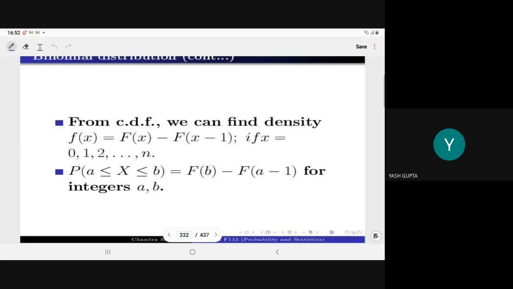From the CDF, just a few examples I have to cover. From the CDF, we can find the density. So f of x is what? It is the general formula for the discrete random variable. And if you want to determine the required probability that x is between a and b, it is F of b minus F of a minus 1.